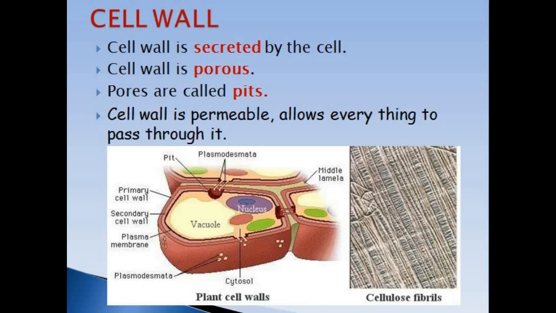And permeable means it allows each and everything to pass through it. And this figure is showing a plant cell. You see outermost is plasma membrane, then there is a cell wall, and it has these pores by which it is connected to the other cell, and these are the cellulose fibers that make up cell wall.